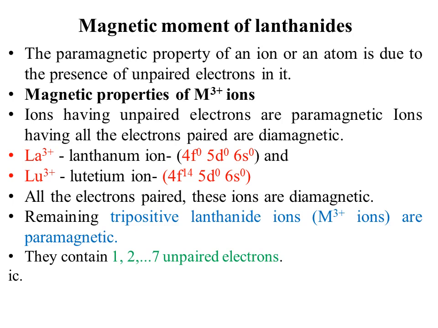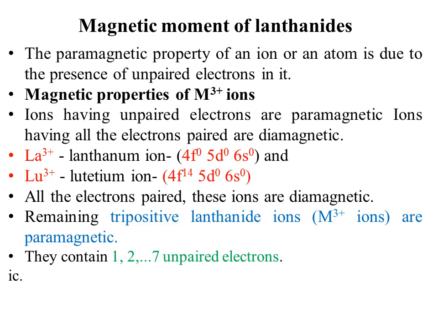That's why we shall use the notation M+3 ions. These ions having unpaired electrons will be paramagnetic in nature, and the ions in the +3 oxidation state among lanthanides with paired electrons will be diamagnetic.